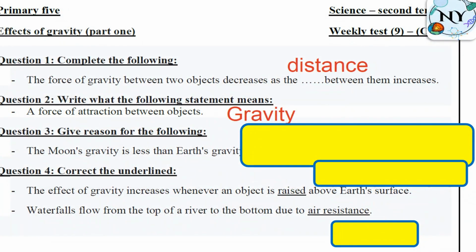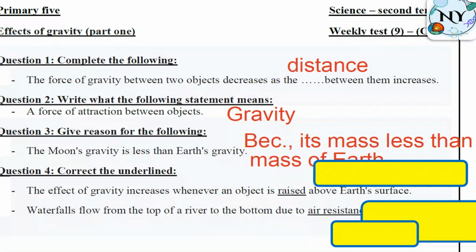It's a crucial question, by the way. What do you think, guys? Perfect. Because the moon has mass less than the mass of the Earth.